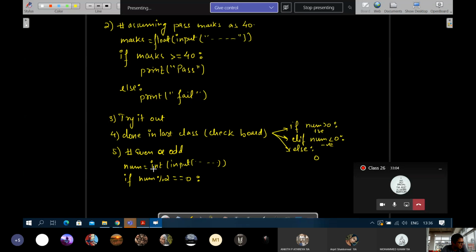In the third one, they have only given greater, so no equal to. Yeah, greater than 400, don't use the equal to sign. Okay.